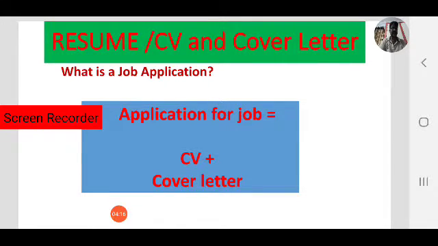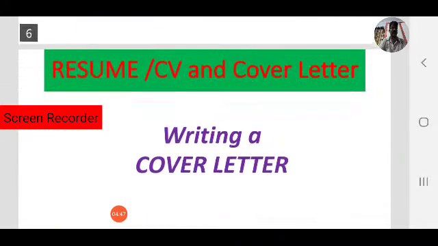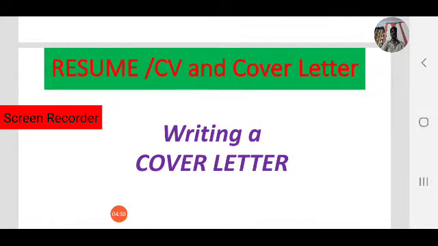So in this lesson, how to write a job application, we are going to learn how to write a curriculum vitae, how to organize a resume or curriculum vitae, what are the important points we have to include in a CV, and how to write a cover letter. Today, we are going to focus on writing a cover letter.